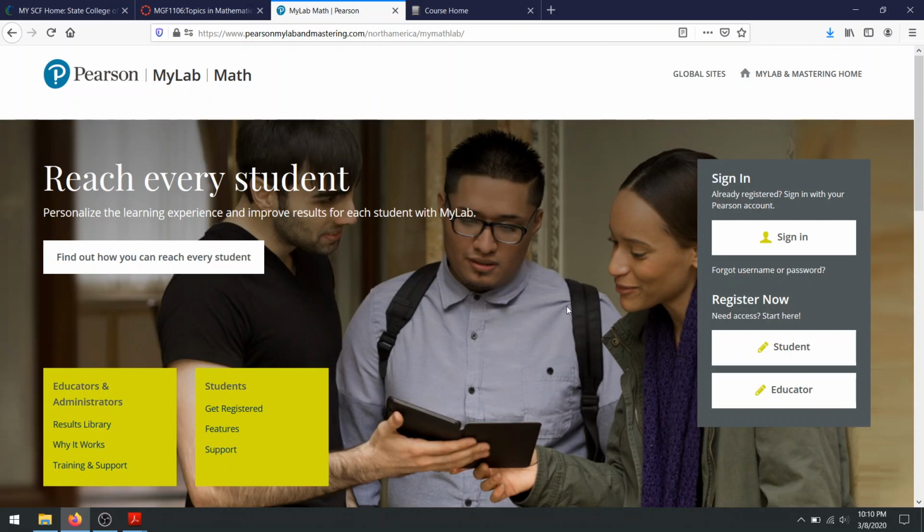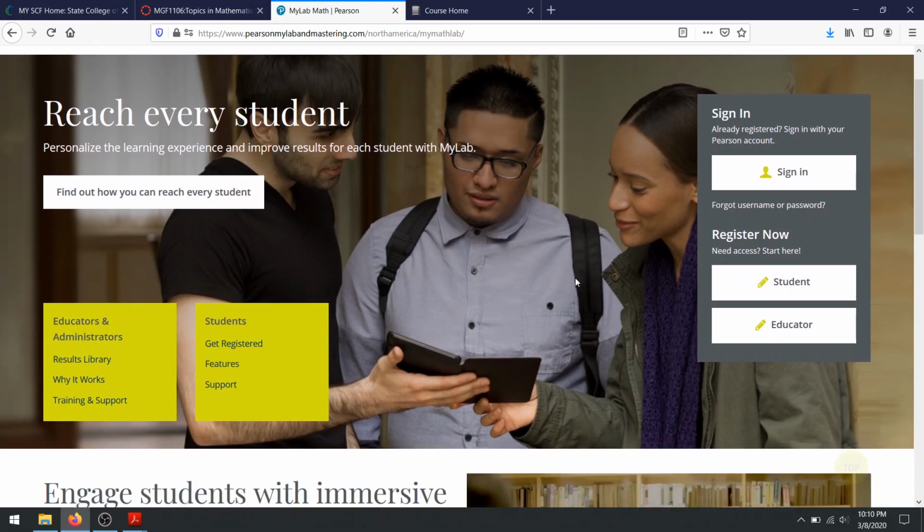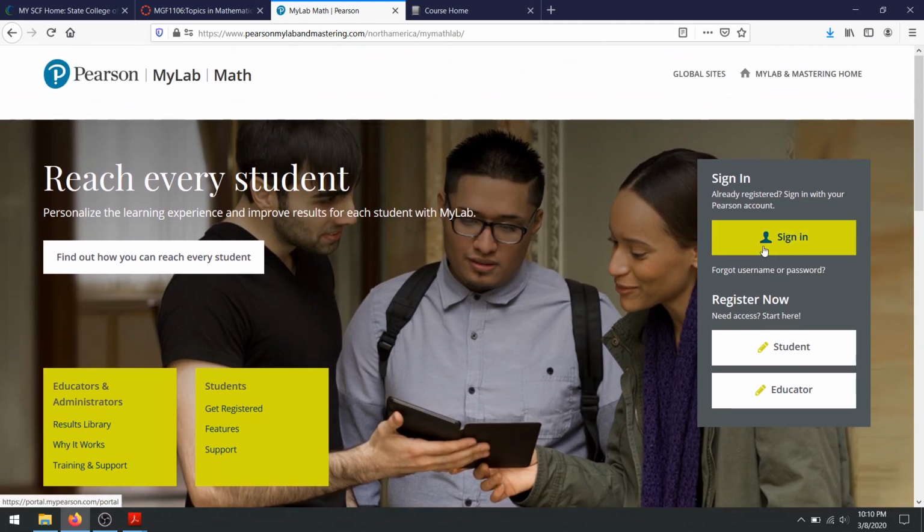So there's 2 things that you can do when you click on the My Math Lab website. You can either sign in if you already have an account, just reuse your account, but you'll still have to purchase the software because it's for a new textbook, it's for a new course. If you've already taken MGF 1107 within maybe the past year or so, you might be able to reuse that same My Math Lab code, because My Math Lab is actually linked to the textbook that it comes from.